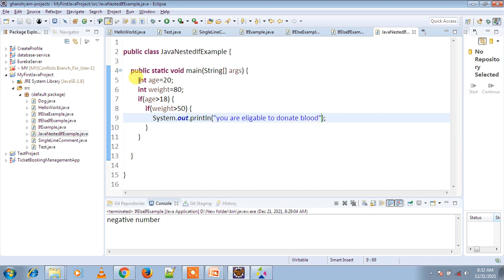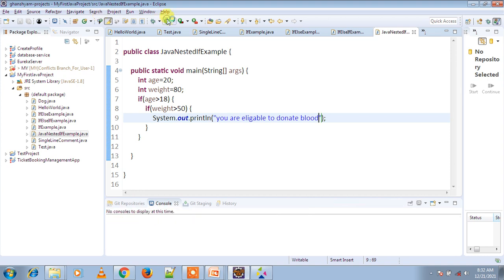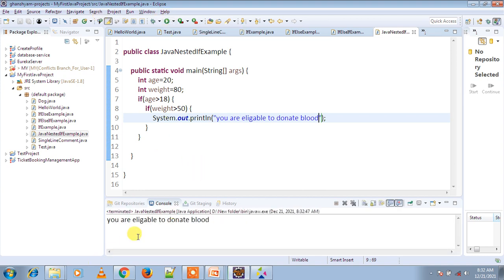Okay, now run this program. You will get the output you are eligible to donate blood. Why? Because both conditions are true in this case. So the output will be you are eligible to donate blood.